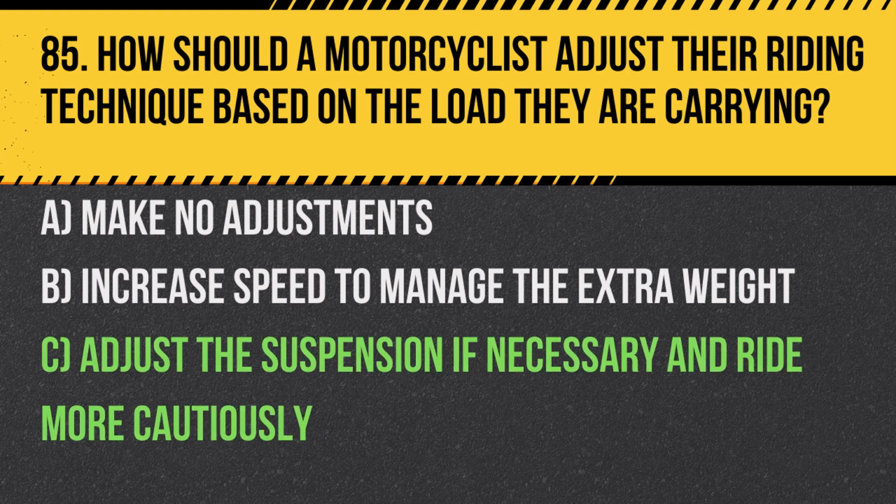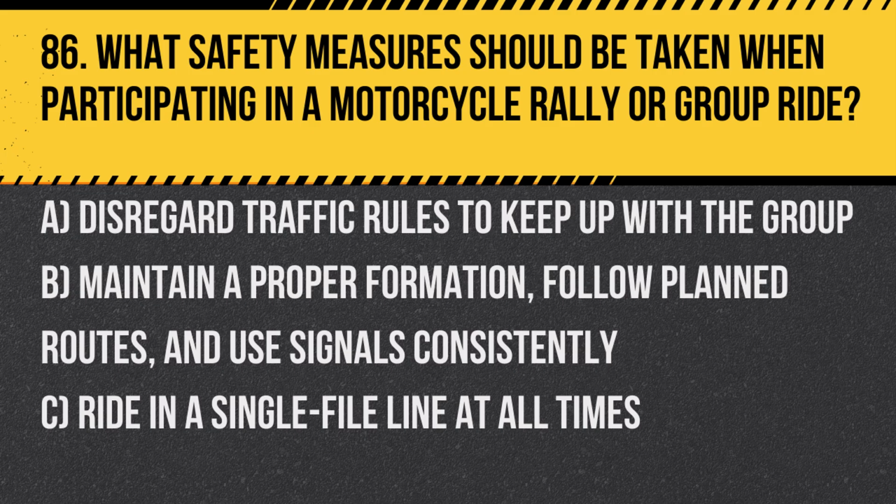Answer: C. Adjust the suspension if necessary and ride more cautiously, ensuring stability and control while carrying additional weight. Question 86. What safety measures should be taken when participating in a motorcycle rally or group ride? A. Disregard traffic rules to keep up with the group. B. Maintain a proper formation, follow planned routes, and use signals consistently. C. Ride in a single file line at all times.